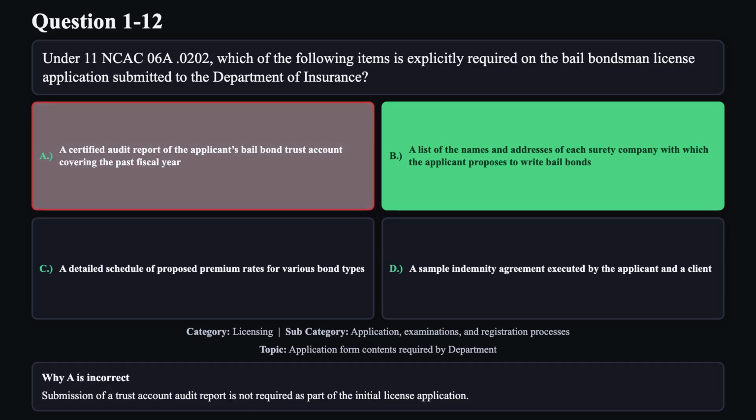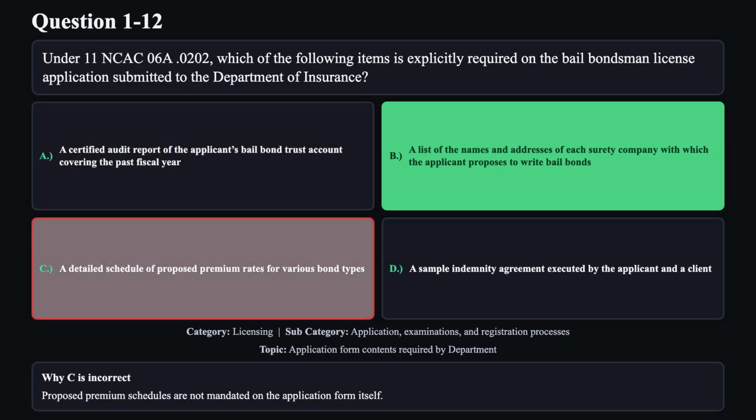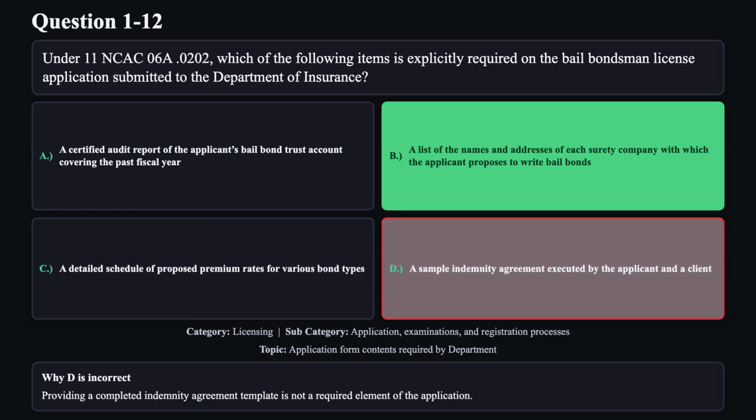Reason A is not correct. Submission of a trust account audit report is not required as part of the initial license application. Reason C is not correct. Proposed premium schedules are not mandated on the application form itself. Reason D is not correct. Providing a completed indemnity agreement template is not a required element of the application.